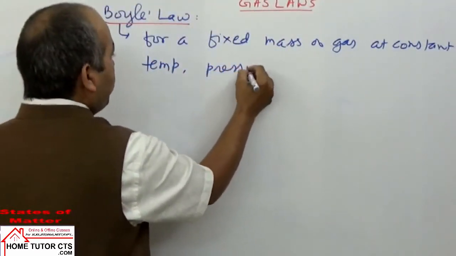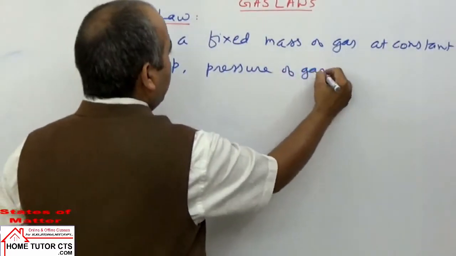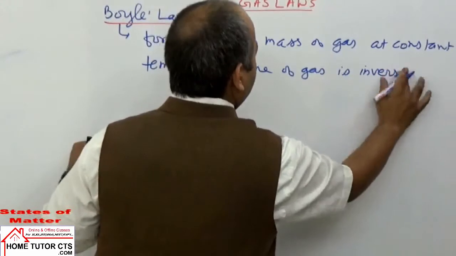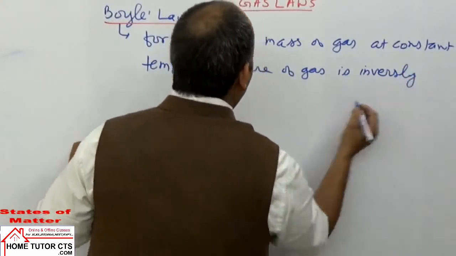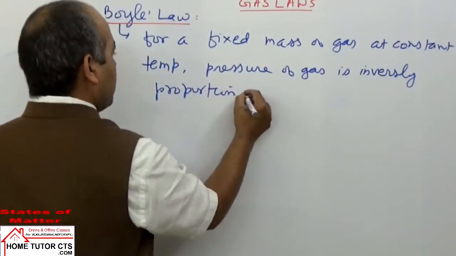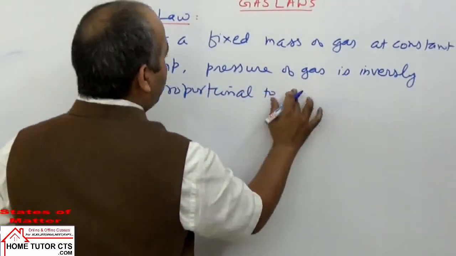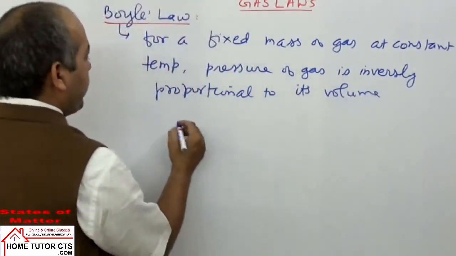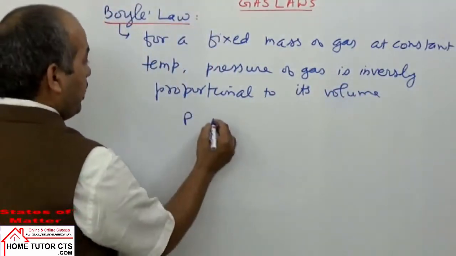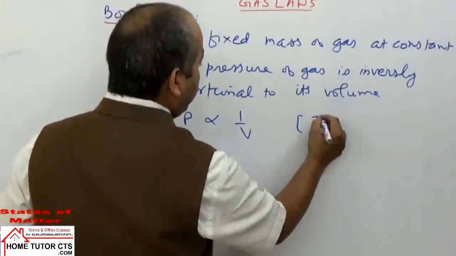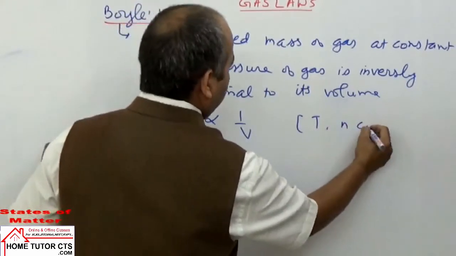the pressure of a gas is inversely proportional to its volume. Means if you write here, for a gas, pressure is inversely proportional to volume, when we take the condition T constant and n constant.